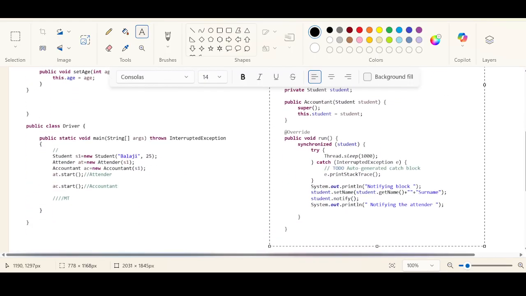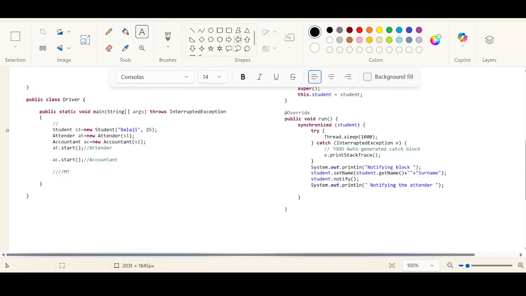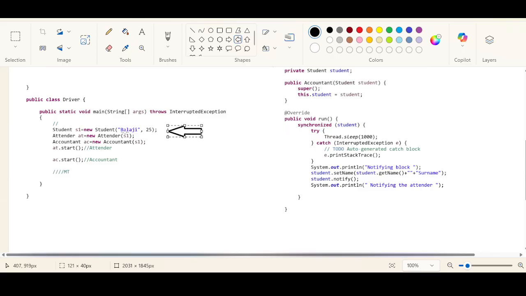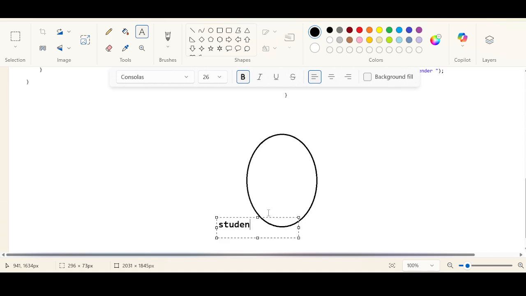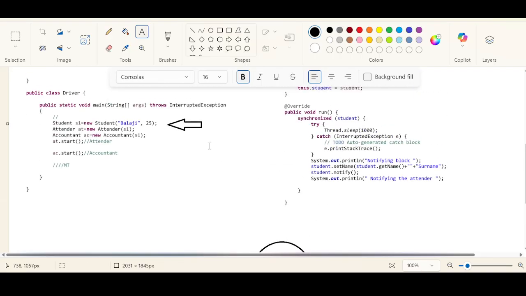Let's start from the main method. In the main method, what values are being set? Balaji and 25, right? So the student object is getting created, and this is the student reference. Name is being set to Balaji, age is being set to 25. The job is done.